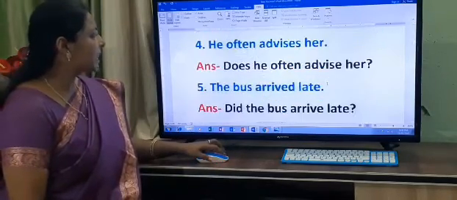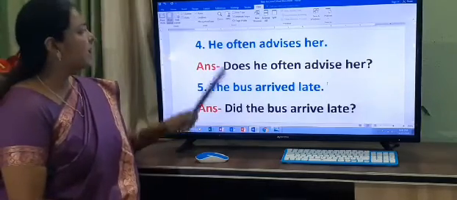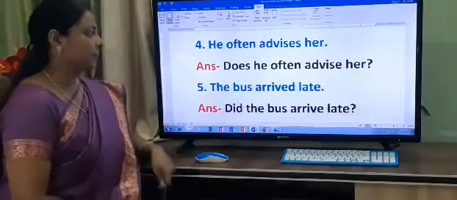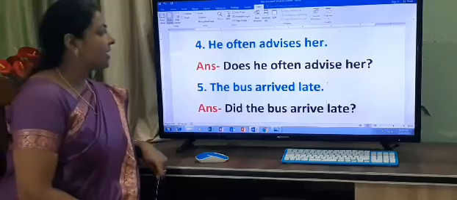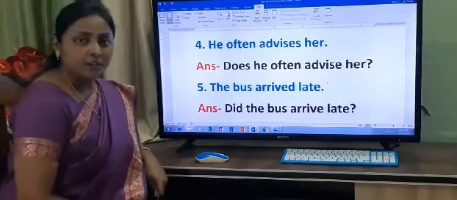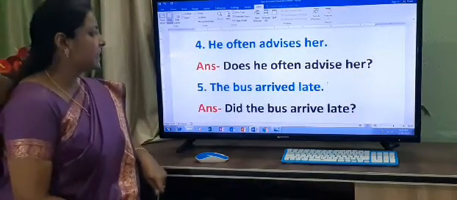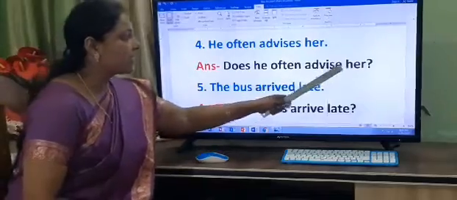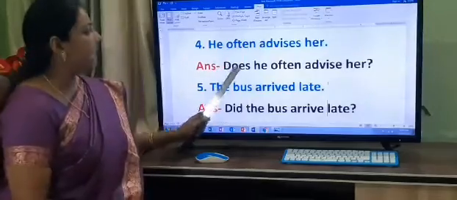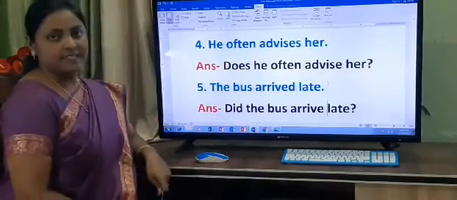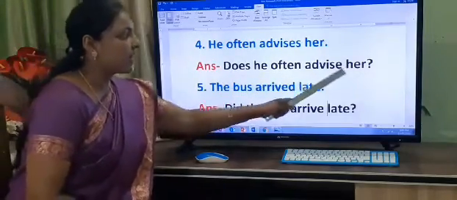Now let us see the next sentence in your book, number 4. It has given, he often advises her. Now what it has given? What is the subject here? He. So, when we change into the interrogative sentence, what we will write? Does. Does he often advise her? We will remove the S from here. Okay? And what we will write? Advise. So, does he often advise her?